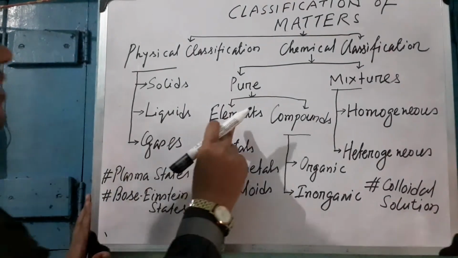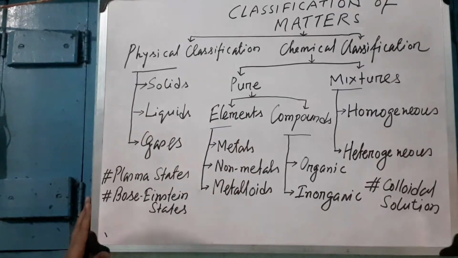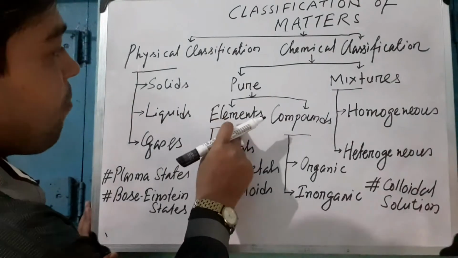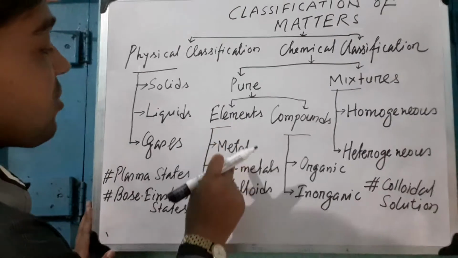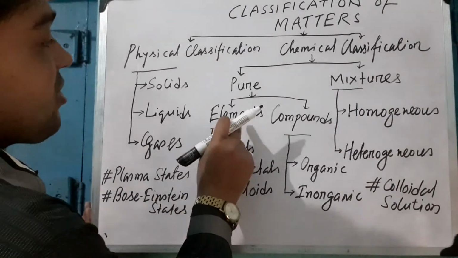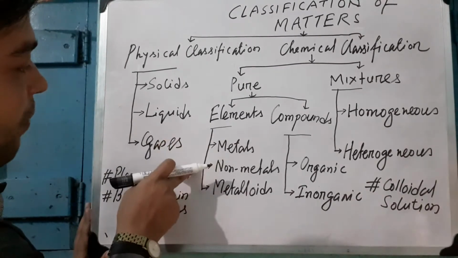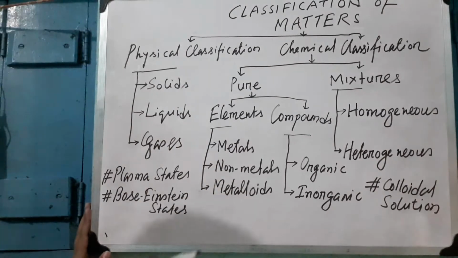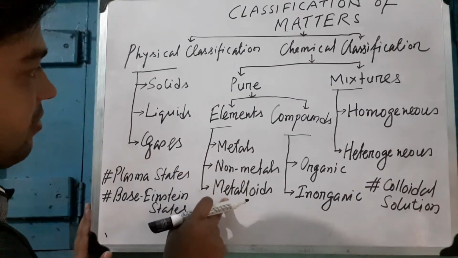So, what is an element? Let us discuss. An element is a pure substance of matter which cannot be broken down into simpler substances. Okay? This is called an element. Elements are of three types: metals, non-metals, and metalloids. A metalloid is an intermediate between metal and non-metal.